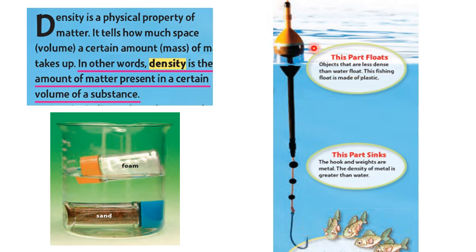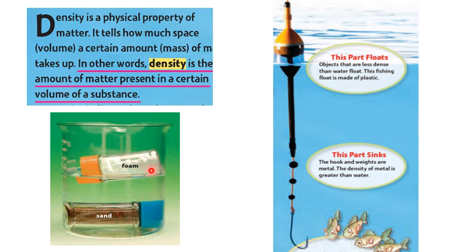Because this part is made up of plastic, it has density less than the density of the water. That's why this part is floating, while this part is made up of metal, and the metal has density more than the density of the water. That's why it will sink inside the water.